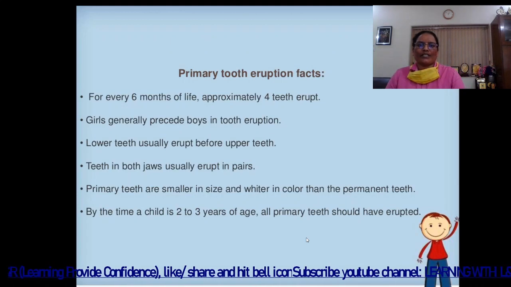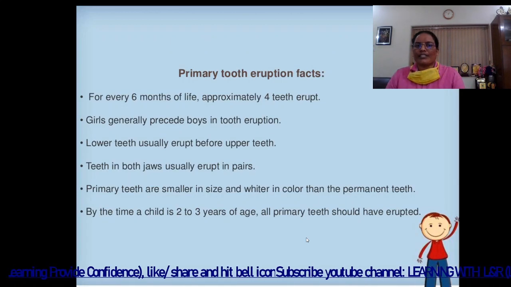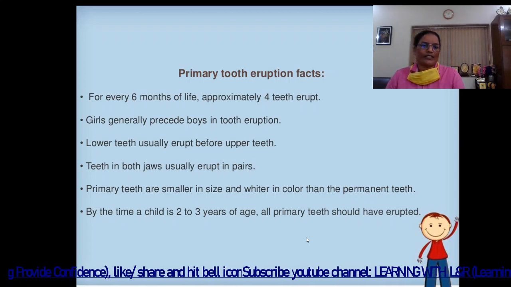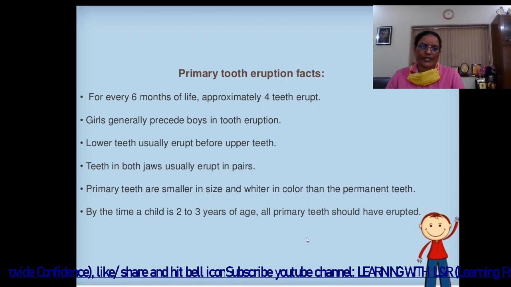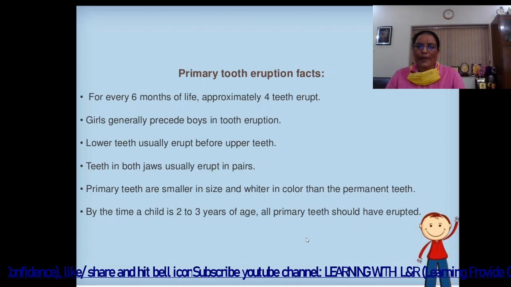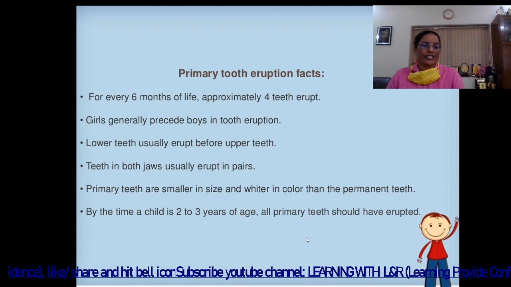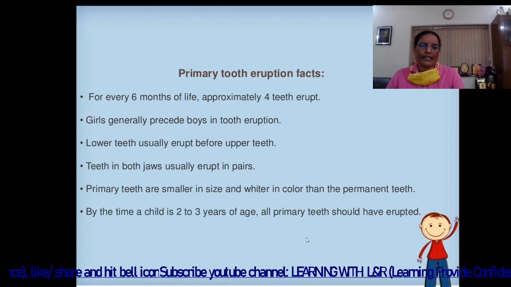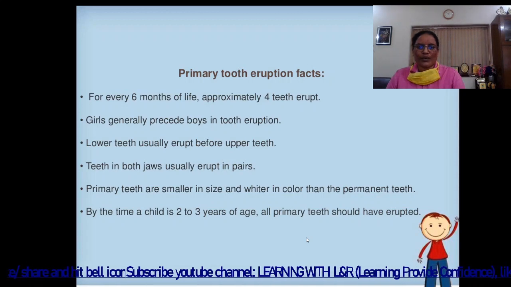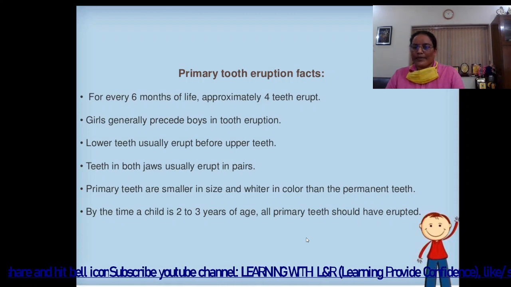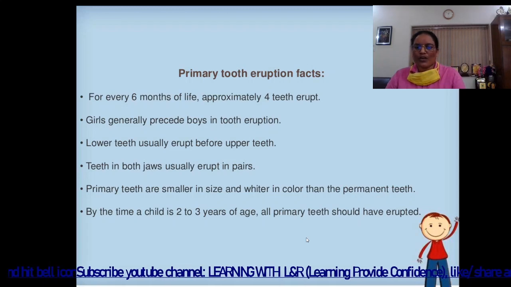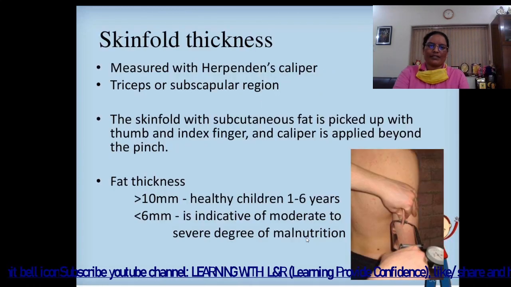Next is primary tooth eruption facts. For every 6 months of life, approximately 4 teeth erupt. Girls generally precede boys in tooth eruption. Lower teeth usually erupt before upper teeth. Teeth in both jaws usually erupt in pairs. Primary teeth are smaller in size and whiter in color than the permanent teeth. By the time a child is 2 to 3 years of age, all primary teeth should have erupted.